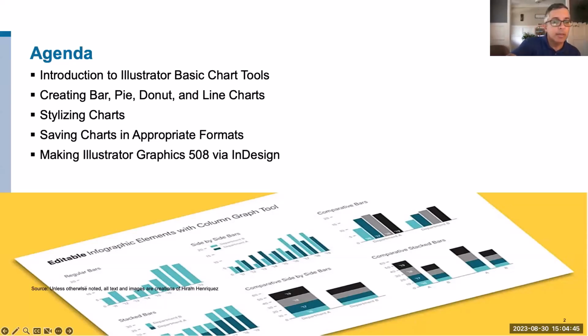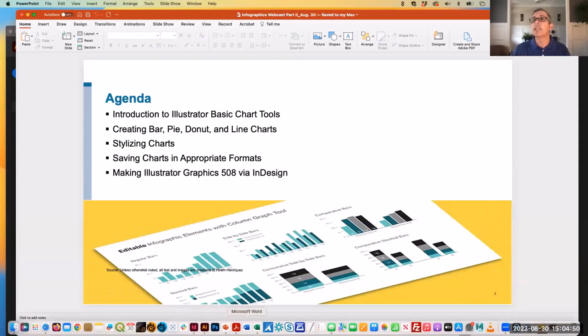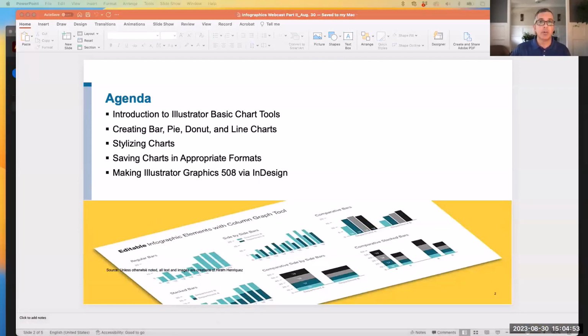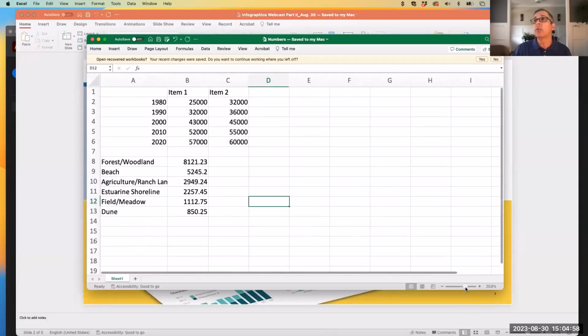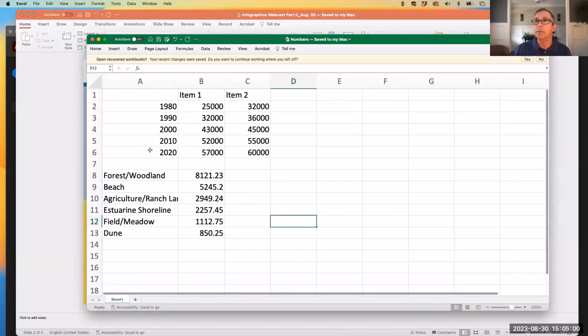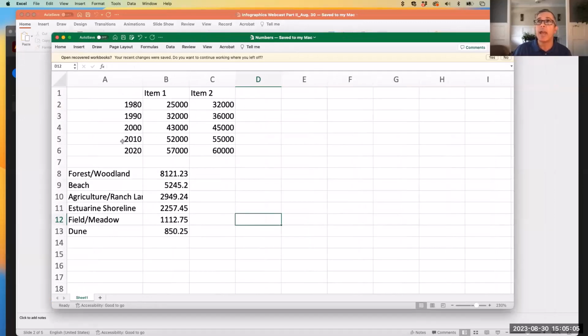So let me end the show here so I can go into Illustrator. The first thing I want to do is pull up an Excel file just to talk a little bit about how data needs to be input into Illustrator. So you'll notice in this Excel page here that I have 2 different sets of data. The first one covers 5 years, 1980, 1990, 2000, 2010, 2020. And we have 2 sets of numbers for those years for item 1 and item 2.